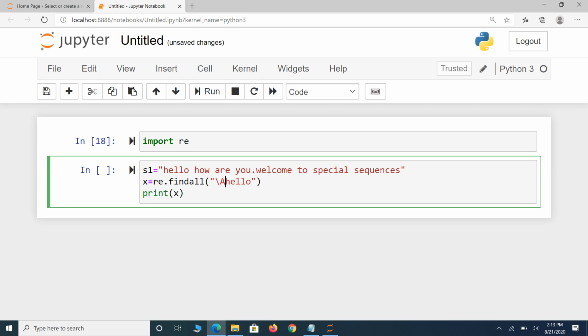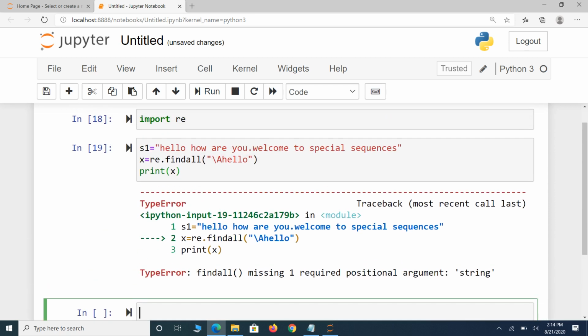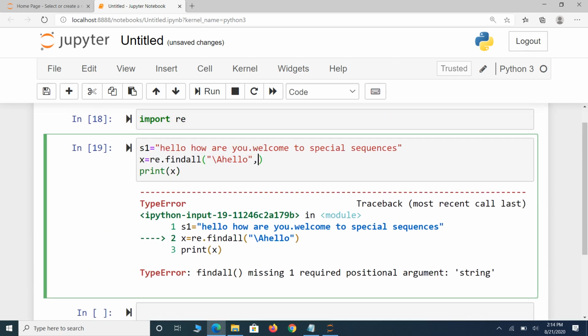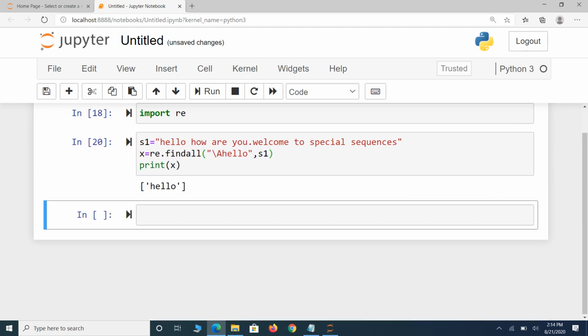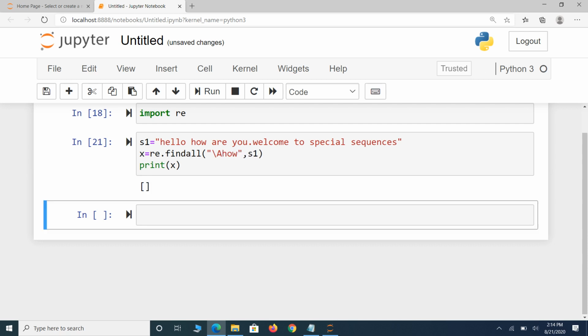So if the string starts with hello, it returns the corresponding match. Oh sorry, here we have to pass the string also. See, here the string starts with hello, so hello is matched. For example, check how. See, it is an empty list. That is, the string does not start with how.